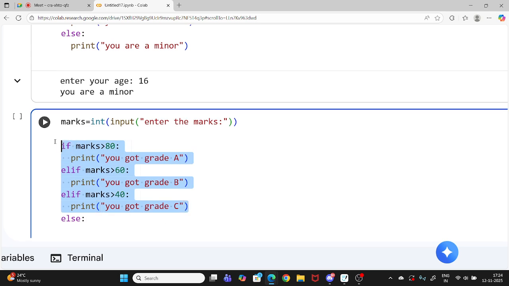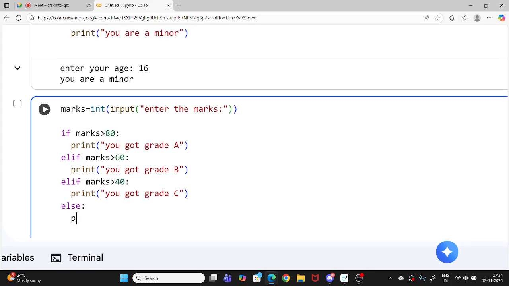If all of this is false, then Python will check the else part. If all of this is false, it means the person doesn't have marks greater than 40, so it is less than 40, and less than 40 means he failed.